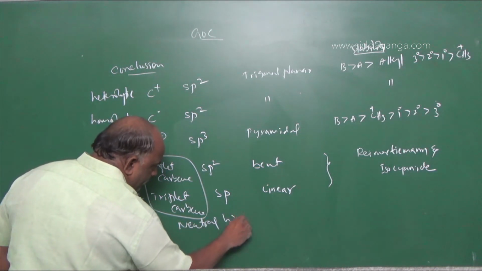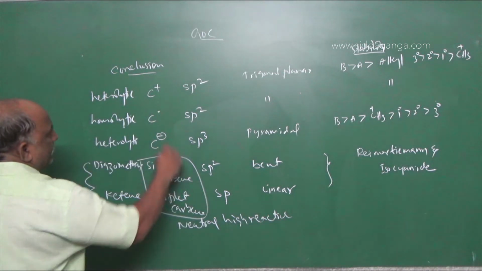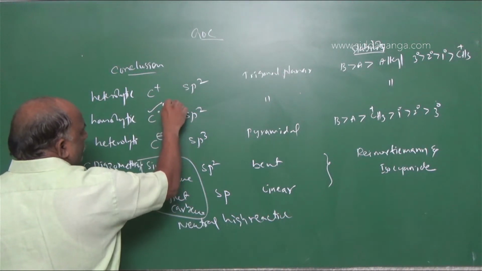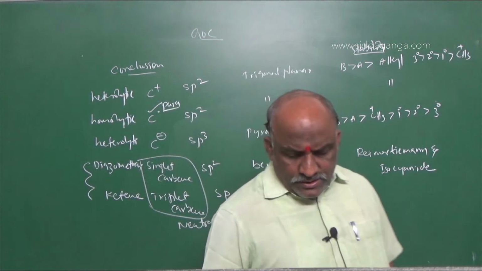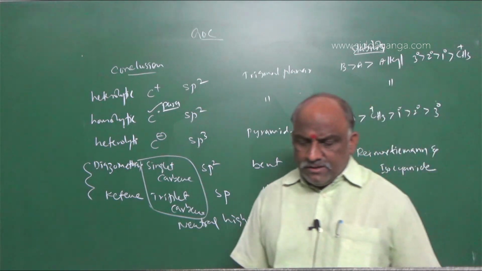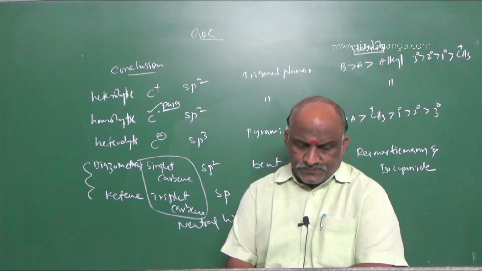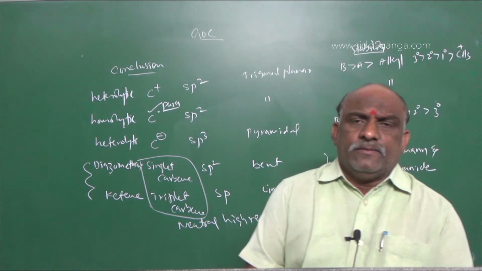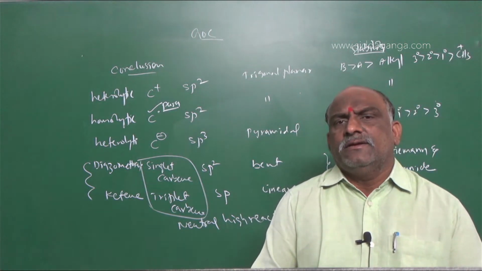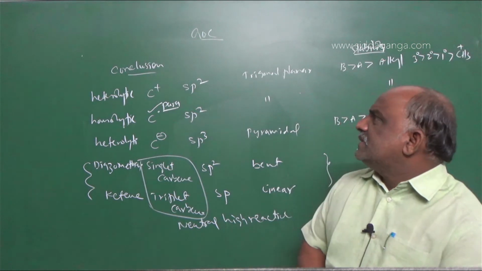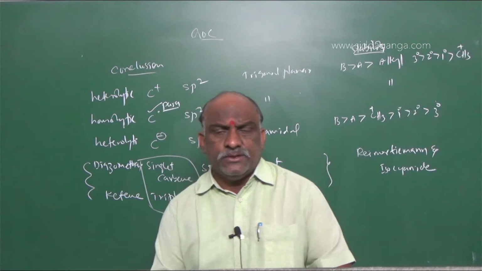These two are neutral and highly reactive, and this is paramagnetic and highly reactive. All reactions proceed with respect to these intermediates.